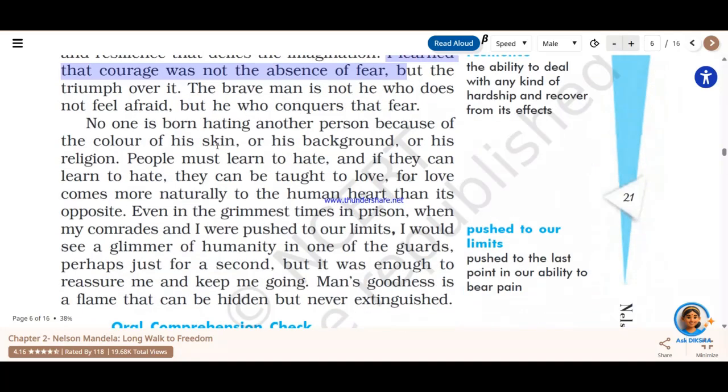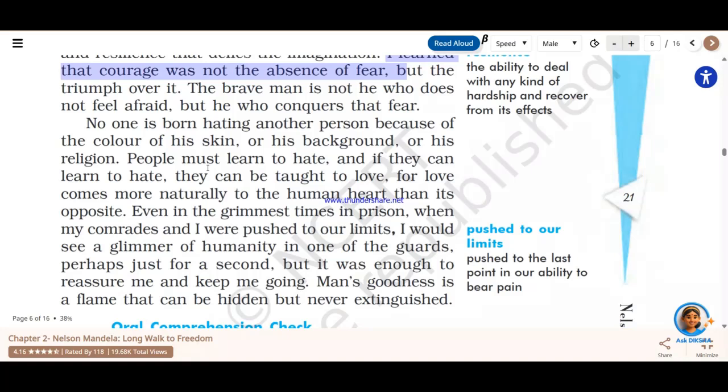So now next, Nelson Mandela, he talks about one important aspect of human being, and he speaks in a very expressive way, where he talks about love which is already there in human being. It is an innate tendency which is there in a child right from the time he or she is born. But hatred is something which has been inscribed or imprinted into the heart of the human being. And here is where you see Nelson Mandela, he says that people must learn to hate, and if they can learn to hate, they can be taught to love, for love comes more naturally to a human heart than its opposite, even in the grimmest time in the prison.